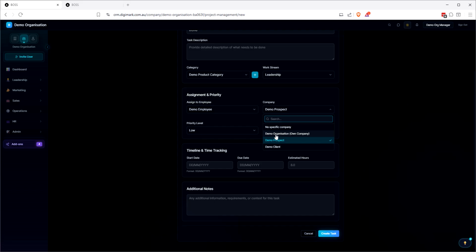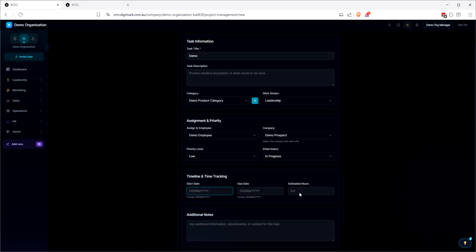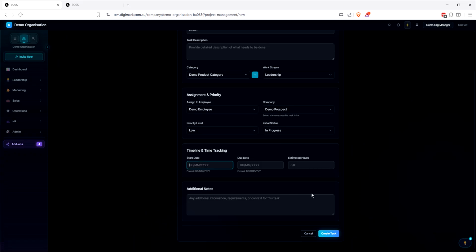So yeah, you can actually set tasks for your own company, which annoyed me to no end, that I needed to add myself as a company in companies in other CRMs in order to set myself tasks. Like, why can't I just assign myself tasks? That's just stupid. So we've got date and time in here. I need to add a date picker to this. We've got estimated hours. Yeah, we don't have any costing in here because it's based off of the employee that we choose.